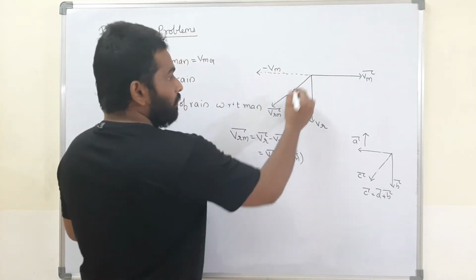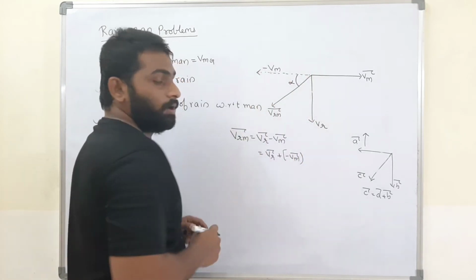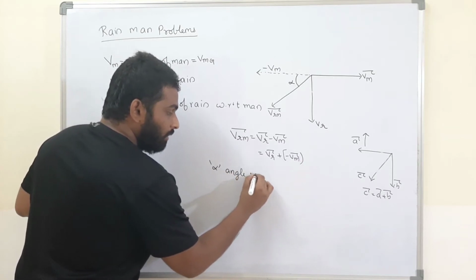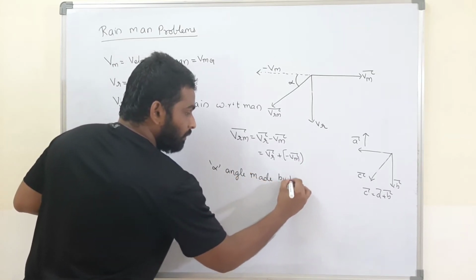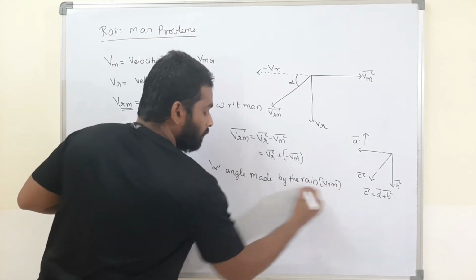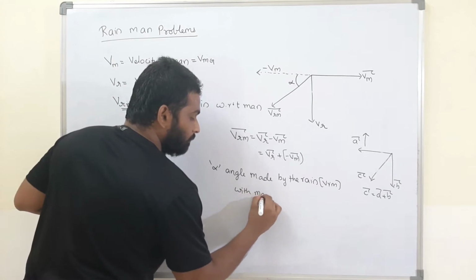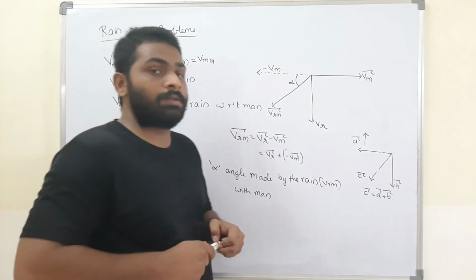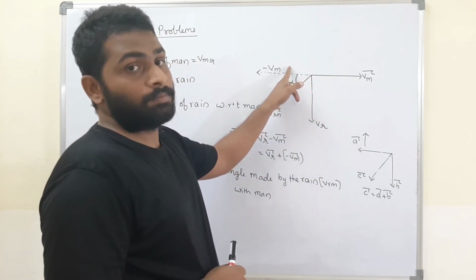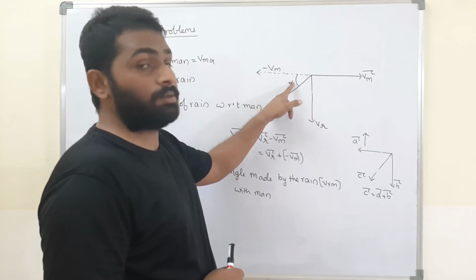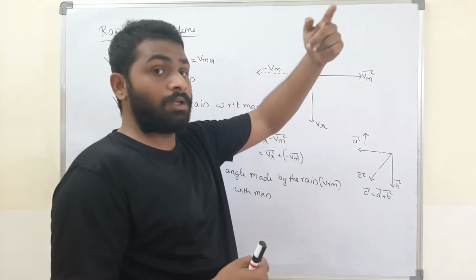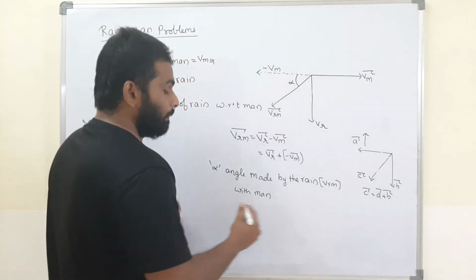Now, assume this is an angle alpha. Where alpha is the angle made by the rain, that is Vrm, with the man. That means Vrm is making some angle alpha with Vm, with the horizontal. That means a person will feel as if the rain is falling at an angle alpha with the horizontal. That is important.